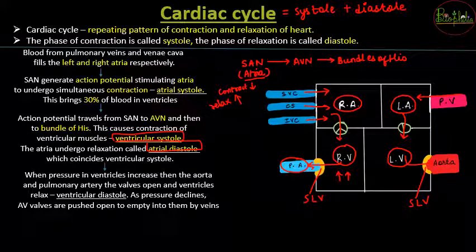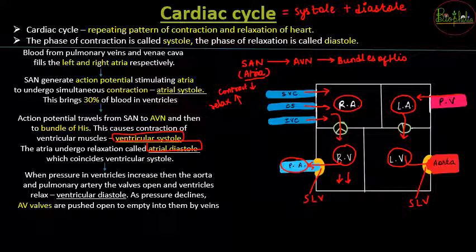Now once the blood goes in, the ventricular pressure will go down again, because the blood has now reached the pulmonary artery and the aorta. The ventricular pressure is now lower, and it is lower in comparison to the atrium. Now what is going to happen? The AV valves, which are they? The bicuspid and the tricuspid valves.